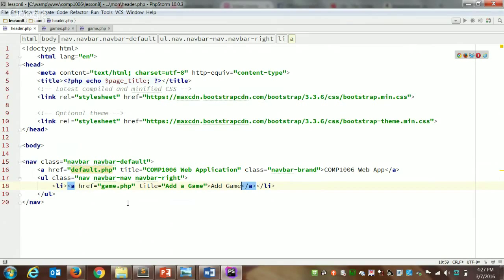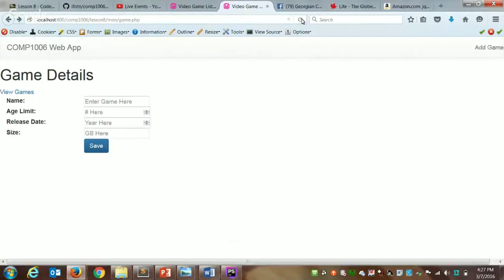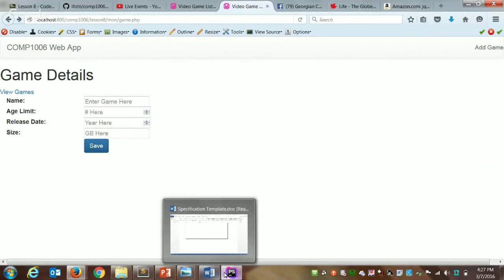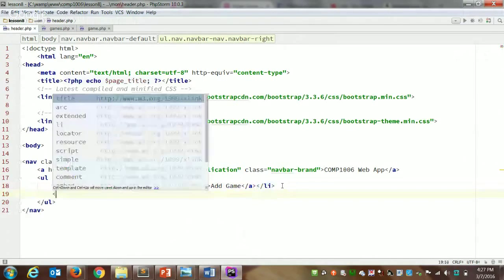So if I refresh my page, this should create a link that says add game, and that link will appear over on the right side of our navigation bar. So here it is over on the right. Let's add a second link here that goes to our games page.